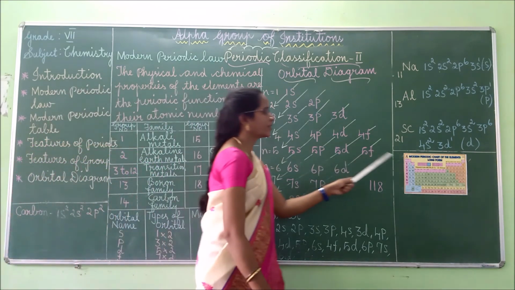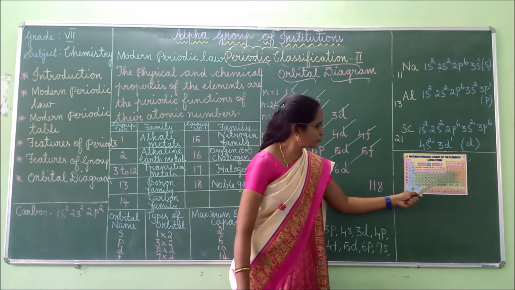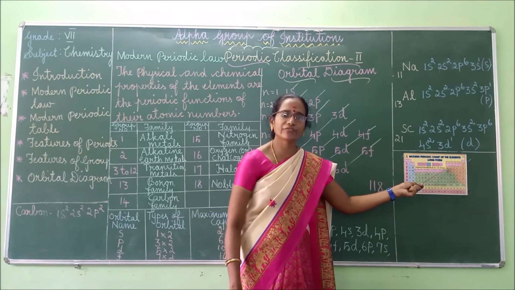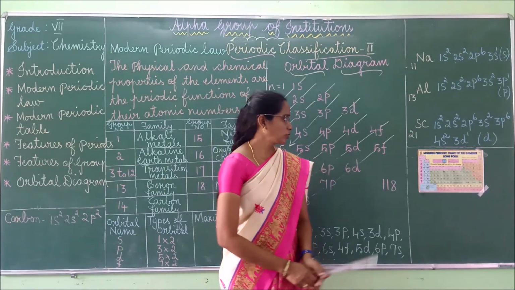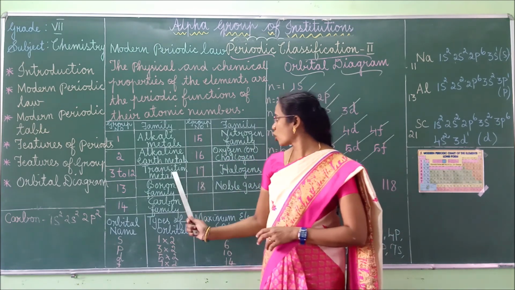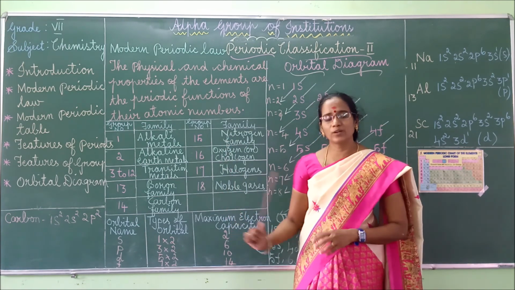If you look at the periodic table, you will see the families. For example, if you take this boron family, boron is the head of that particular column, so it is called the boron family. Like that, other families are also given: carbon family, nitrogen family, oxygen family, halogens, and noble gases.